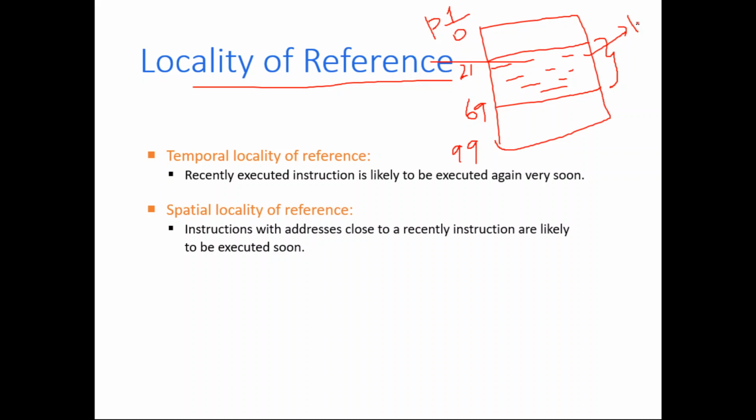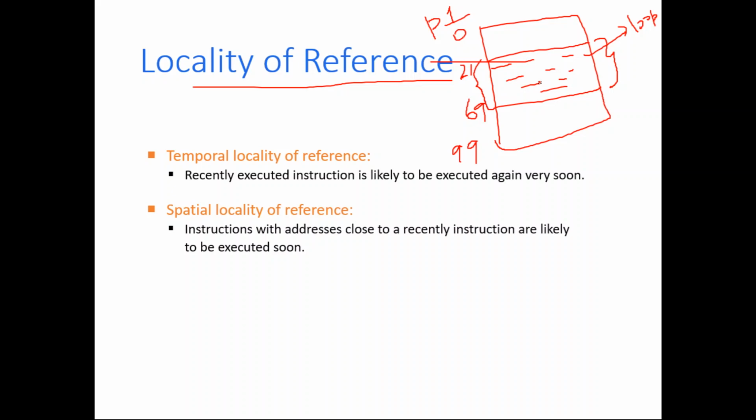Or there may be an if condition, and you may be asking the user to again and again execute this statement. One of the common reasons why certain statements execute again and again is loops. So this is one example of locality of reference.